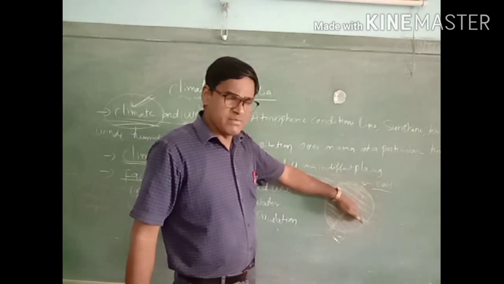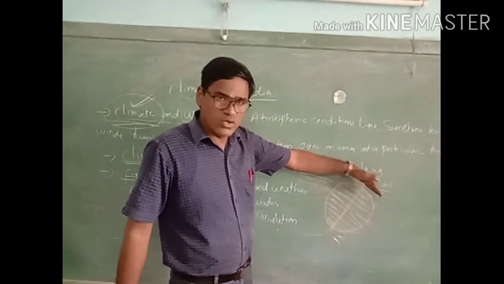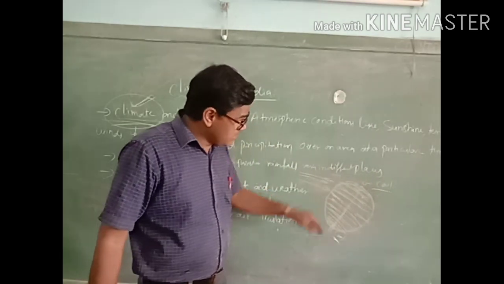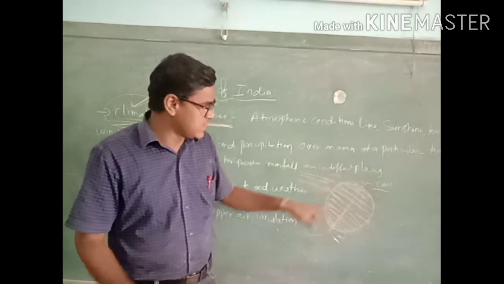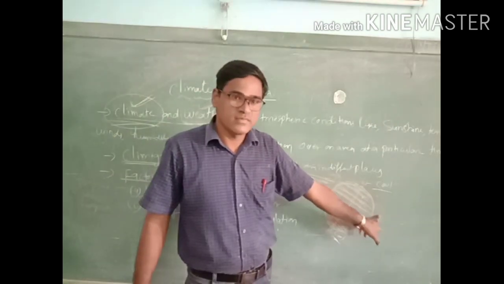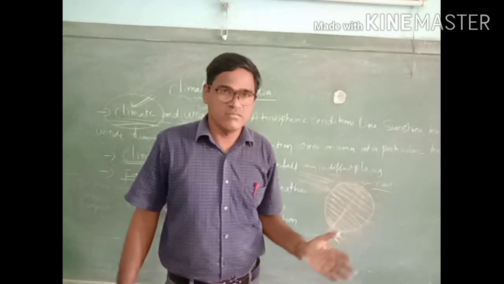Equatorial region has heavy temperature, heavy rainfall. Polar region has cool temperatures, a very cool climate. Between the equator and the polar side is the temperate zone. Temperate means not heavy rainfall, not heavy temperature.